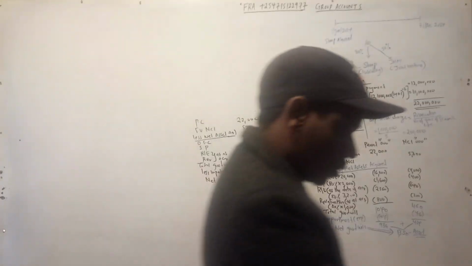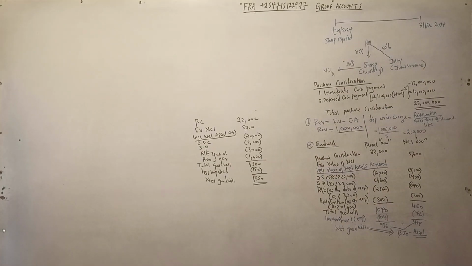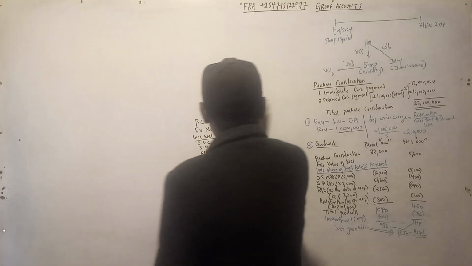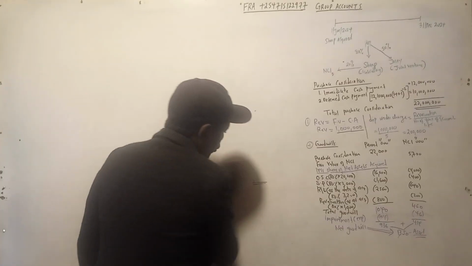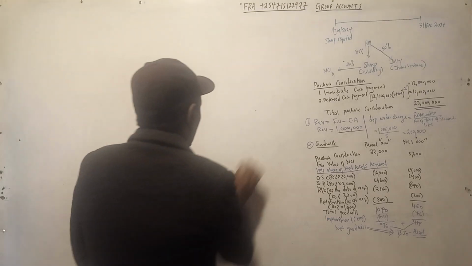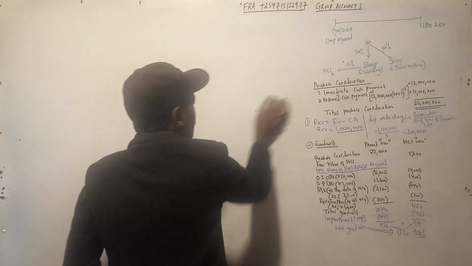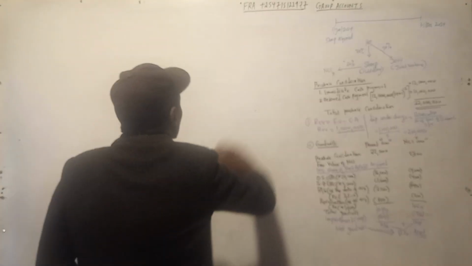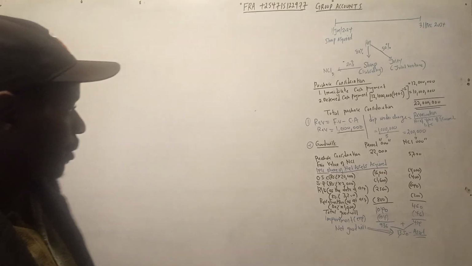There's another way you can do it. Let me just show you, but I will not use that method in most scenarios because of time. You open the COC account, the cost of control account. Those who love opening T accounts can do so, but it is time consuming.